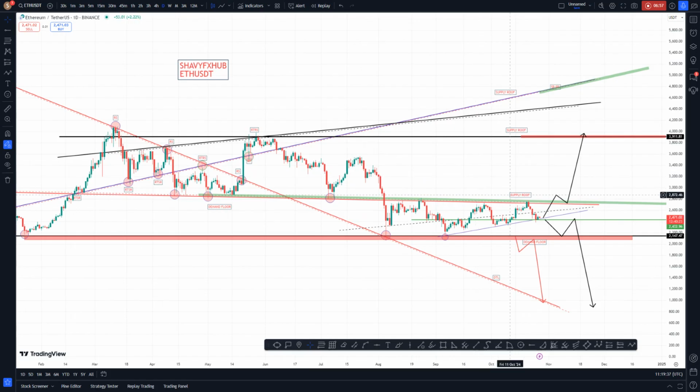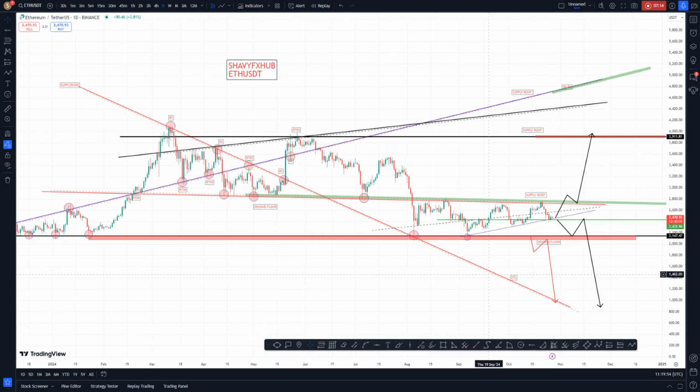So what we see here on technical is that if it breaks out from here and gets to the roof, if it breaks the supply roof, it becomes a demand floor. If it breaks out the demand floor, it becomes a supply roof. So if we break here, then Ethereum goes down. You can't anticipate anything different from this. The market is building itself up on two dimensions, on the supply roof and on the demand floor. And you can see it.